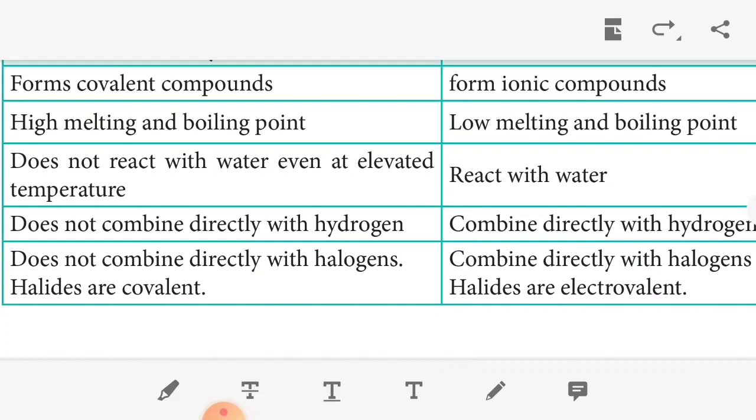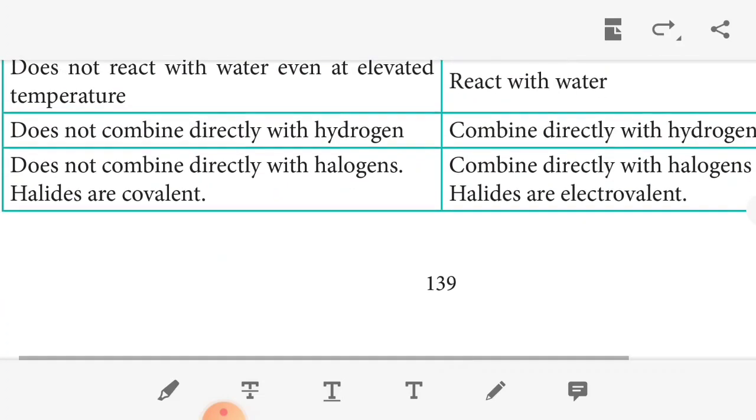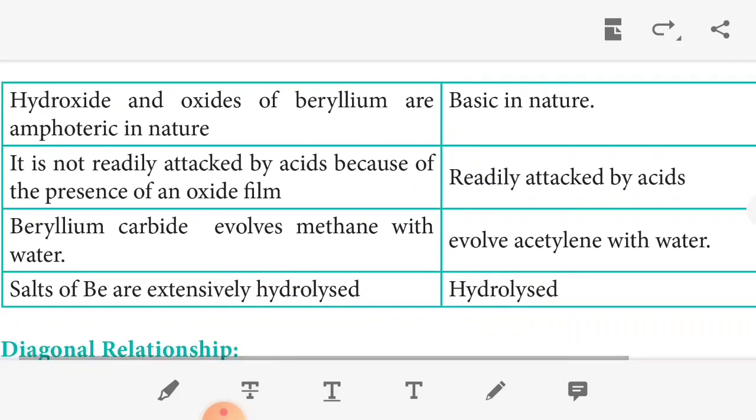Okay. Beryllium does not combine directly with halogens, but the other elements of the family combine directly with halogens. The next one, beryllium hydroxide and oxide of beryllium are amphoteric, that is, they behave as acid and base, which is called amphoteric, but the other elements of the family are basic in nature. Other elements of the family are easily attacked by acid, but beryllium is not attacked by acid. Beryllium carbide evolves methane with water, while the other elements of the family evolve acetylene with water.